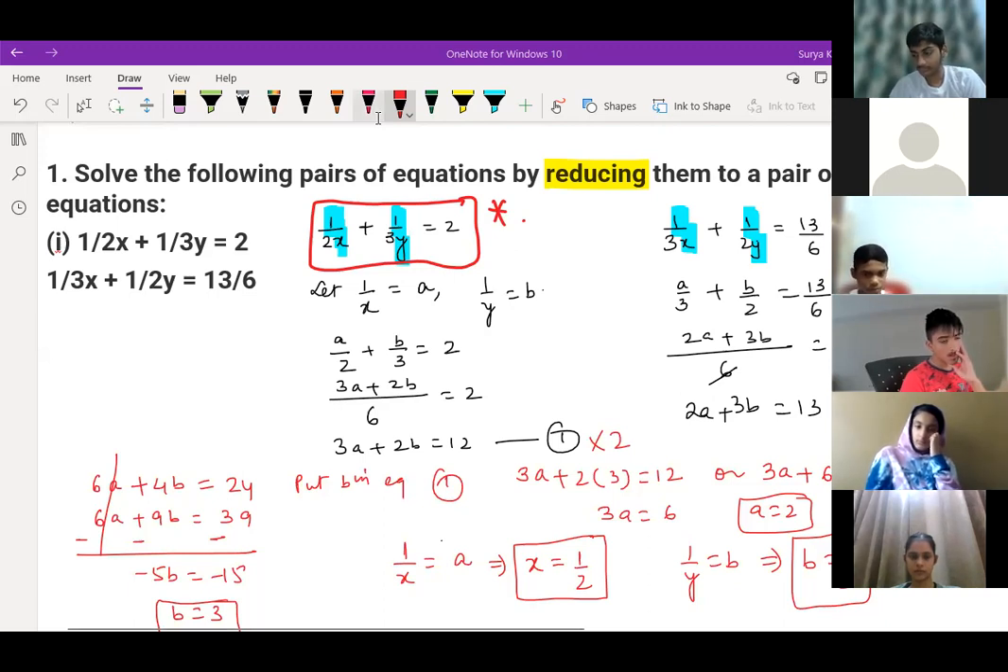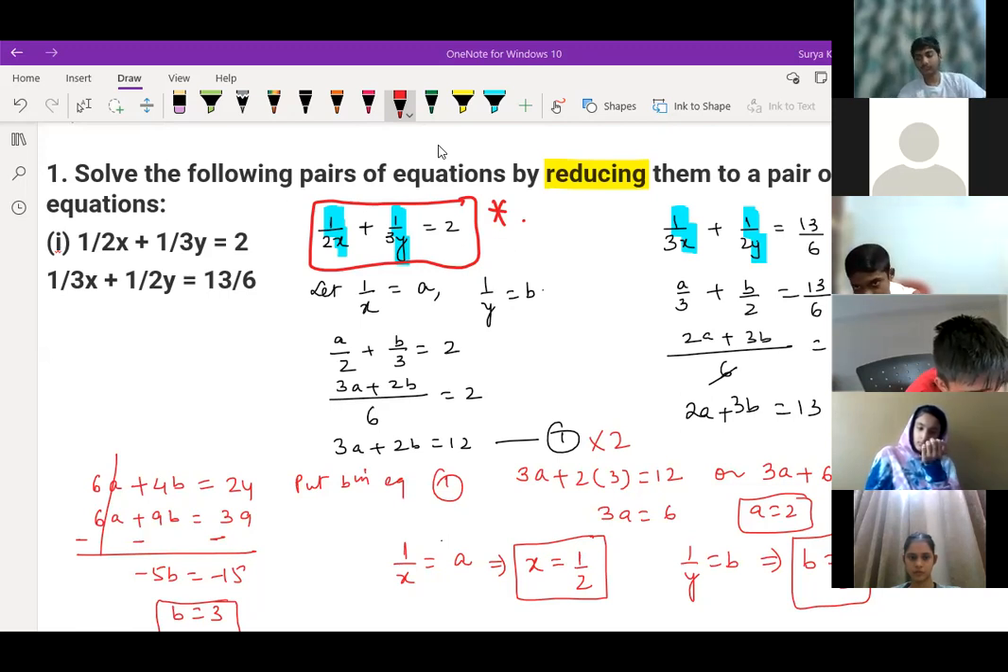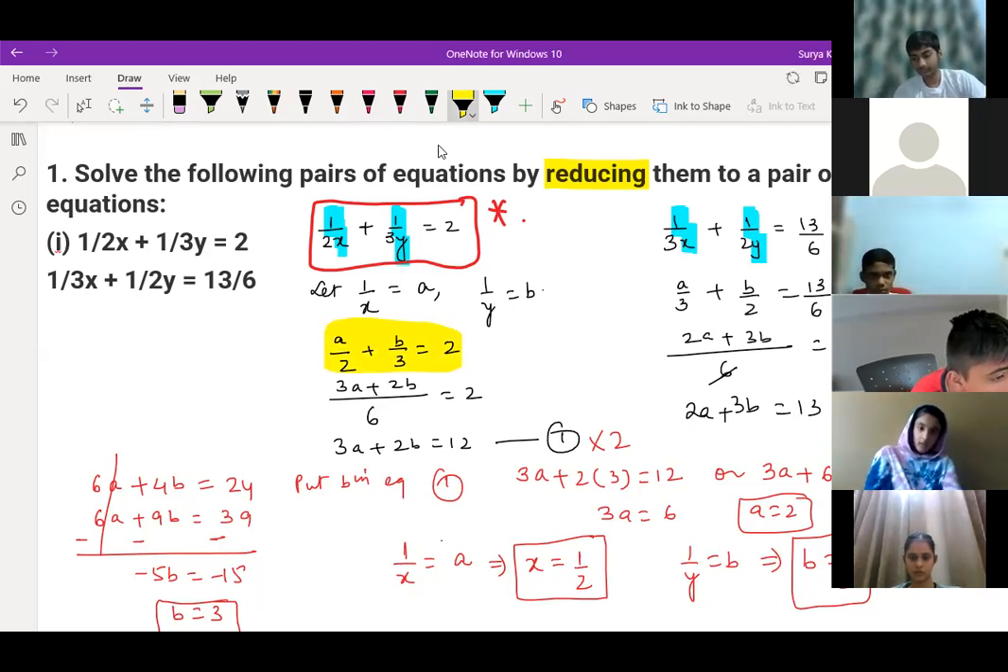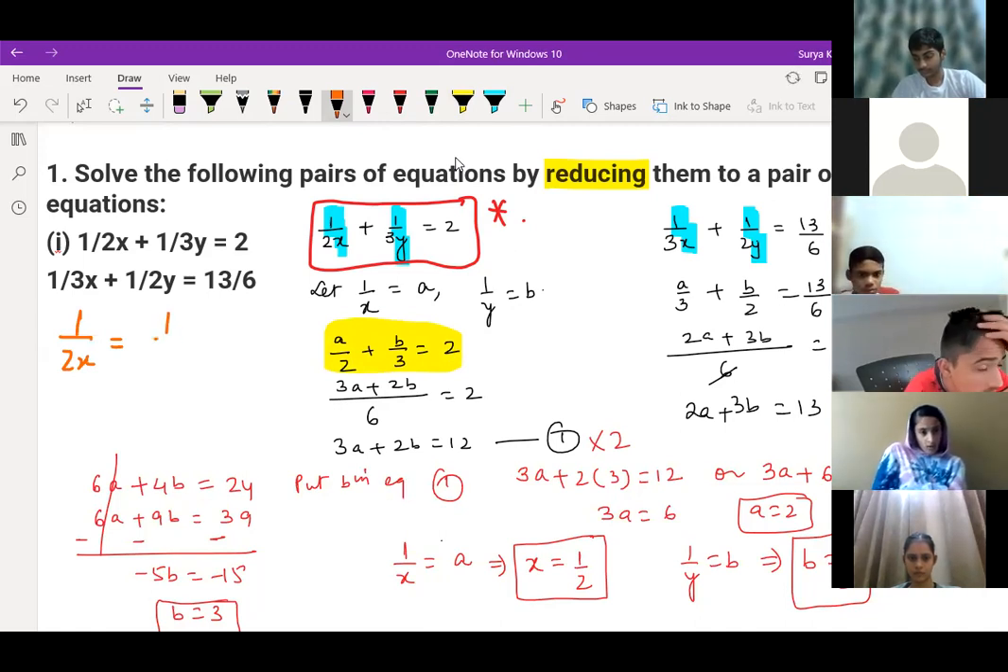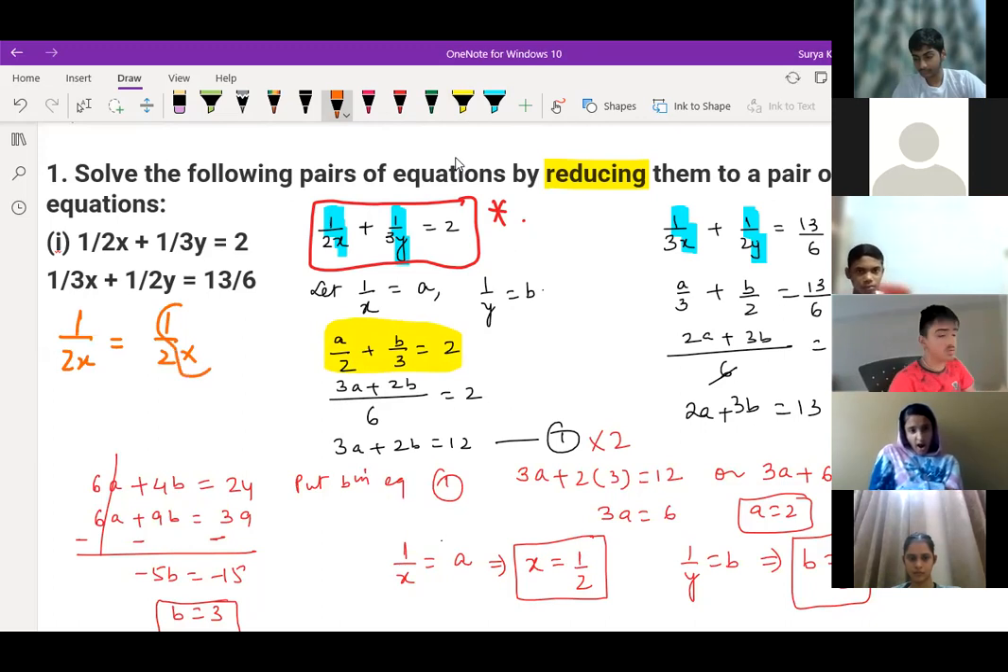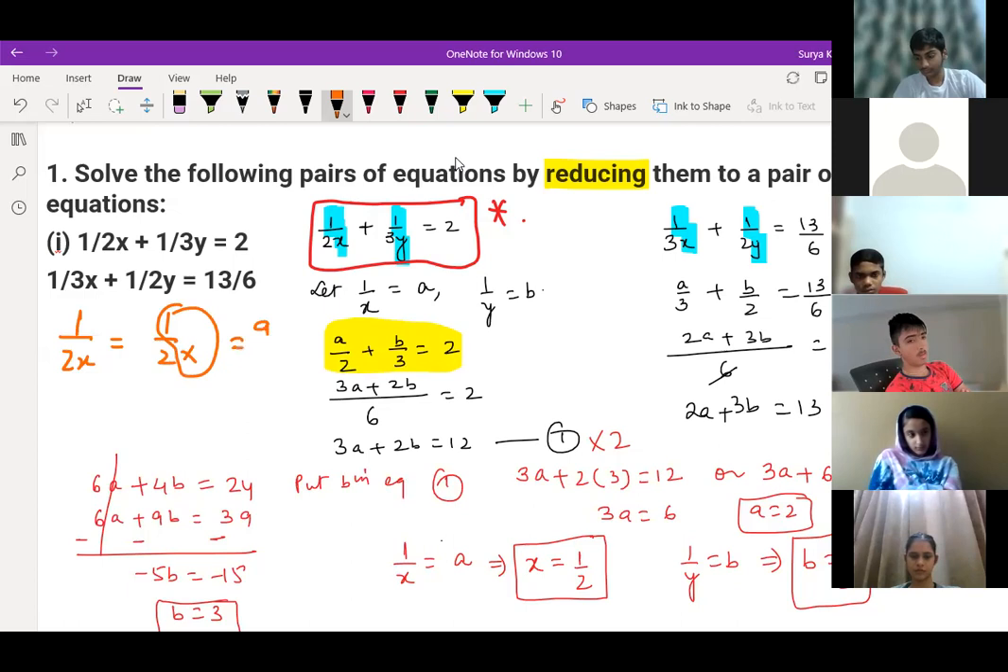Children, see here. We let 1 by x be equal to a and 1 by y be equal to b. Instead of 1 by x, what should you write here? a. So can we write a by 2 plus b by 3 is equal to 2? This much you are understanding or not? 1 by 2x can be written as 1 by 2 and here x is there. So 1 by x is what? a. So we can write a by 2.